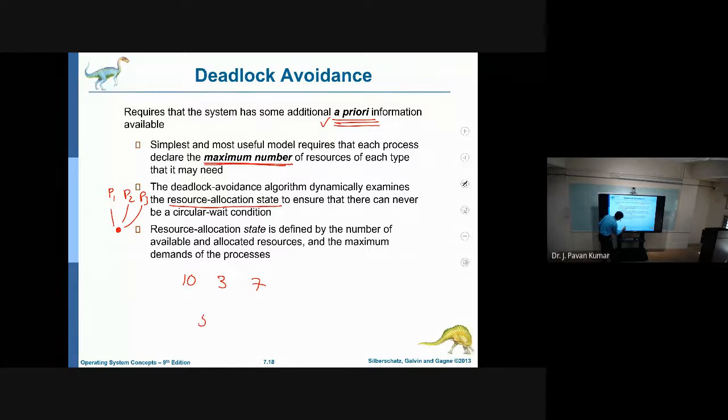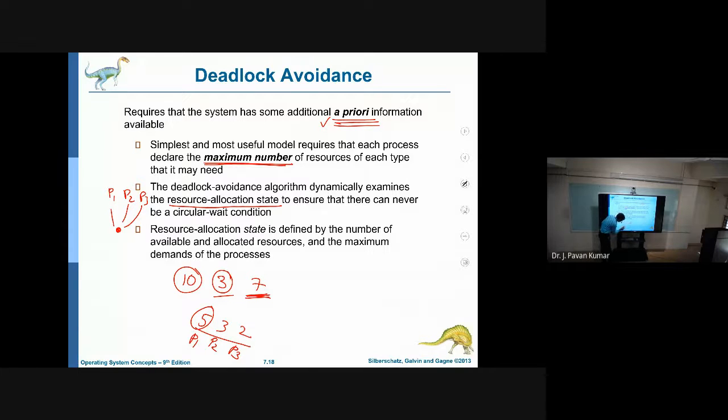Like 5 resources can be required by one process, 3 by another process, 2 by another process. Okay, total 10 resources we require, but 3 are already held by some process, and this is the requirement of P1, this is the requirement of P2, this is the requirement of P3. Now you consider 10, 3, 7. 10 is the total number. Okay, 3 already allocated, 7 available.